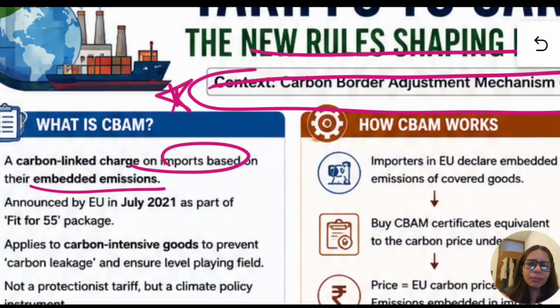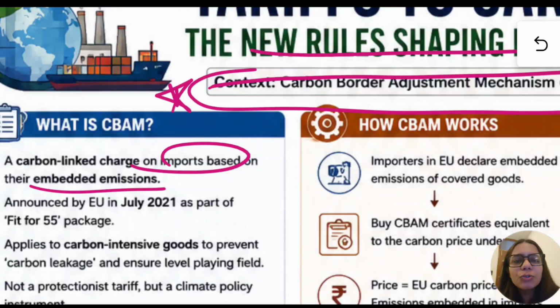But the problem for countries like India is that we are a coal intensive country. We do not have such incentives to go green as of now. Therefore, most of our products are highly carbon based, and hence our products will become more expensive in Europe, which will again hit our exports to Europe.